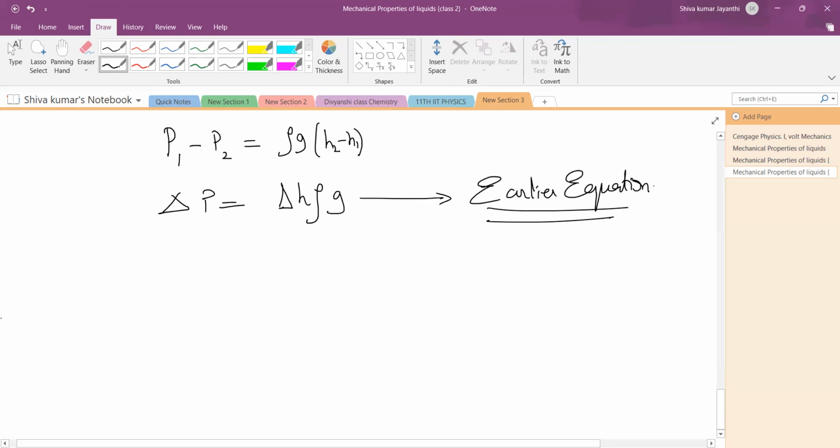This is also one 5 marks answer. In CBSE, these are 5 mark answers, big answers. So the next derivation that we're going to do tomorrow completely. Today I'm just giving the introduction.